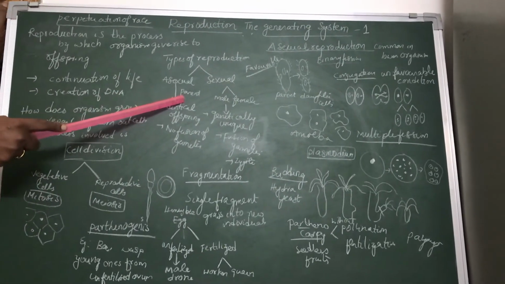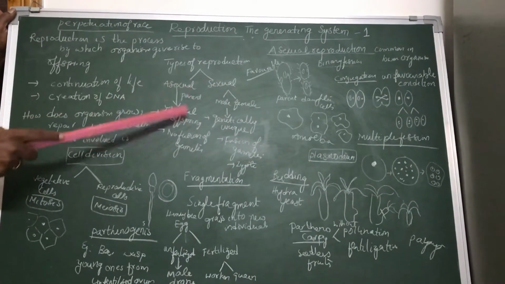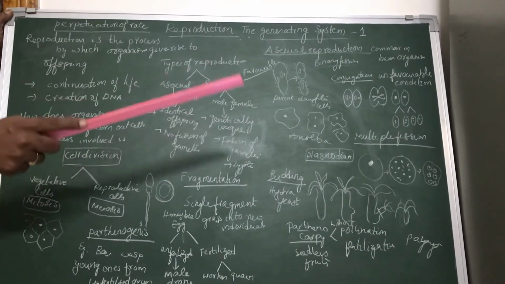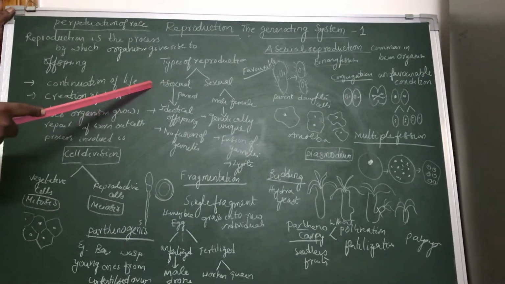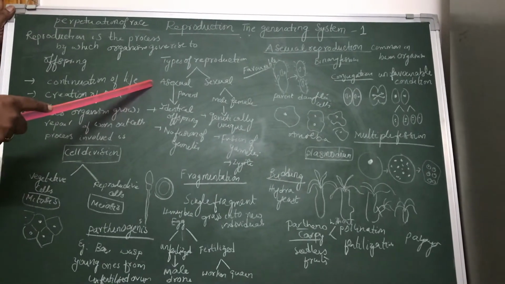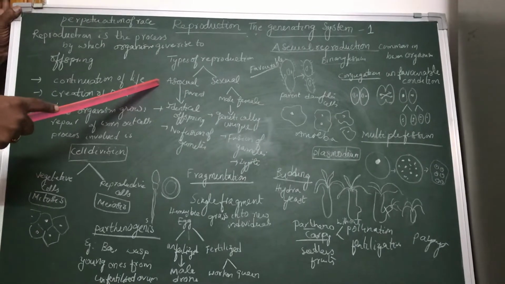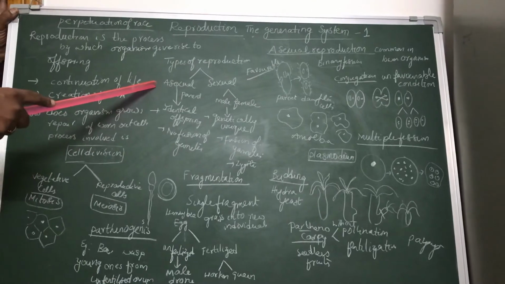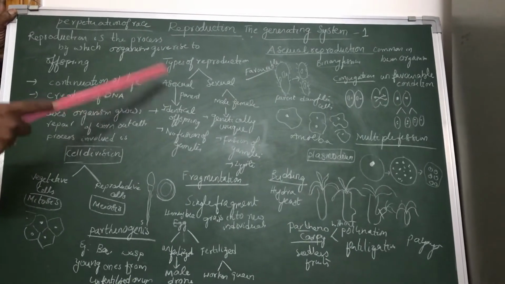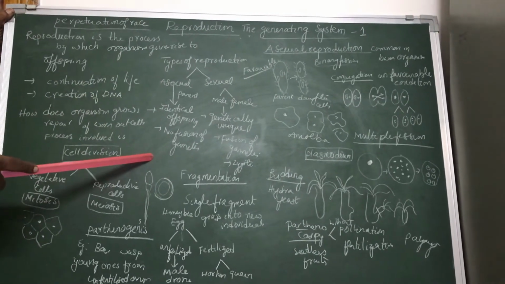Here only a single parent is involved. From the single parent we get two identical daughter cells. This asexual reproduction is very common in lower organisms, unicellular organisms, protozoans, and some multicellular organisms.